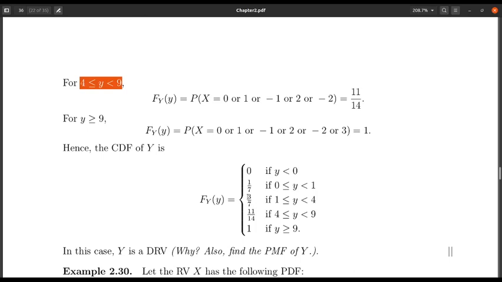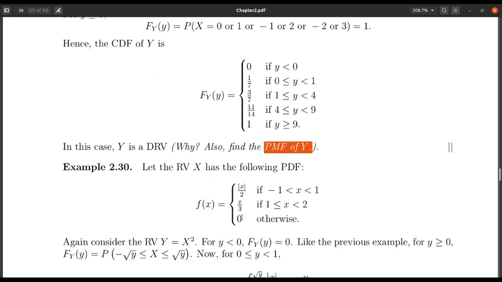From that I can now check whether y is a discrete random variable or a continuous random variable. Obviously intuition says that y should be a discrete random variable, but you need to check that. So you check that y is a discrete random variable, and then find the probability mass function of y. I leave this as an exercise for you: check from this cumulative distribution function that y is a discrete random variable, and then find out the probability mass function of y.